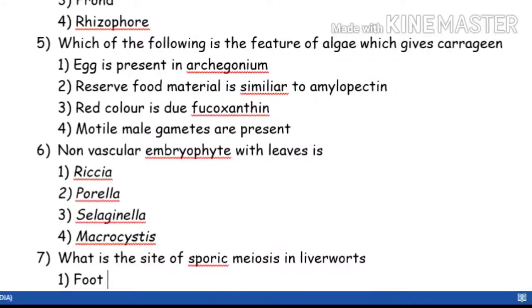The next question is, the leaf-like photosynthetic organ present in kelp. Kelp means you have to think about the brown algae. And the leaf-like structure of kelp, of brown algae, is what? The question is asked this way. Now you try.